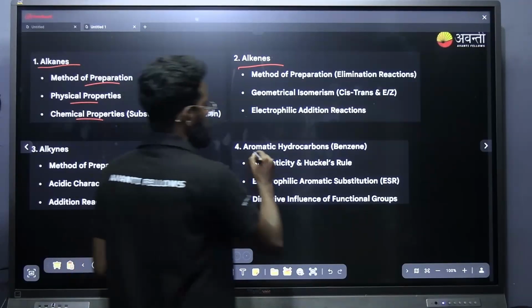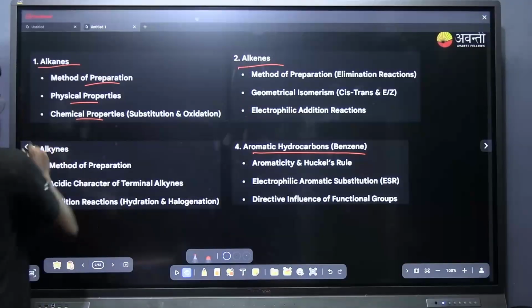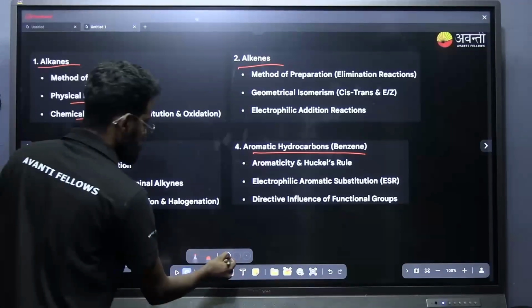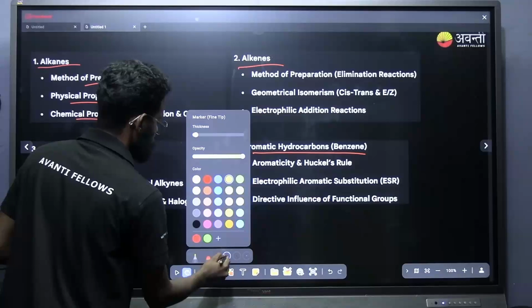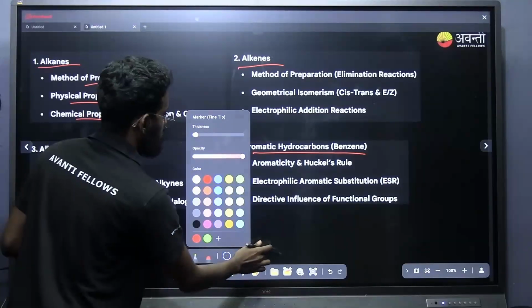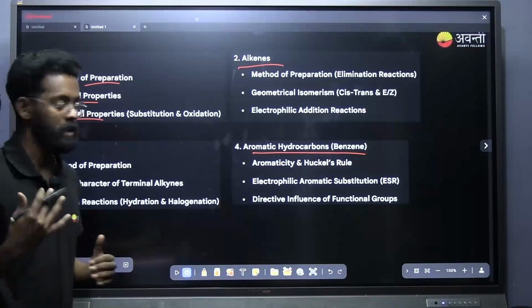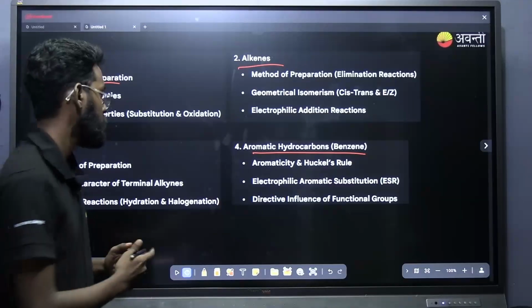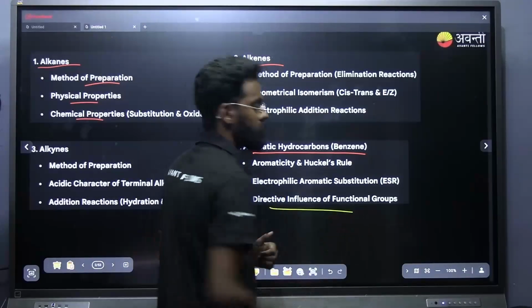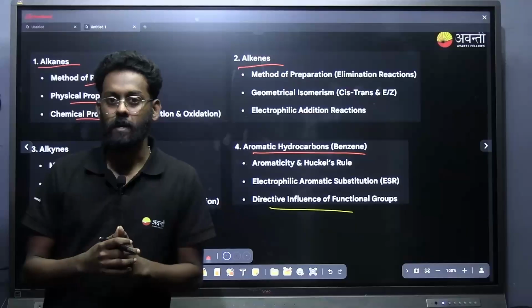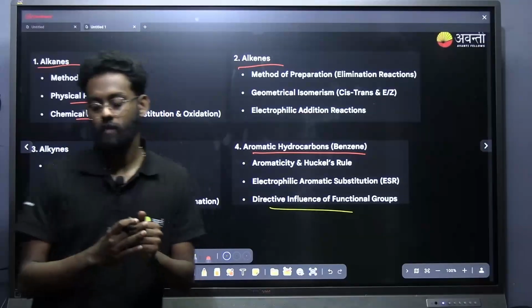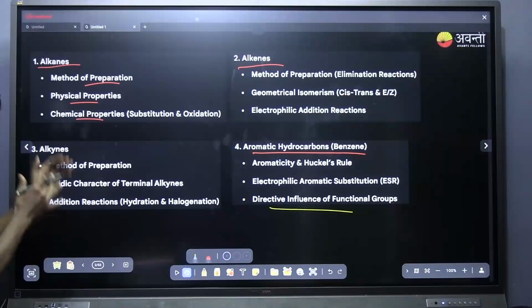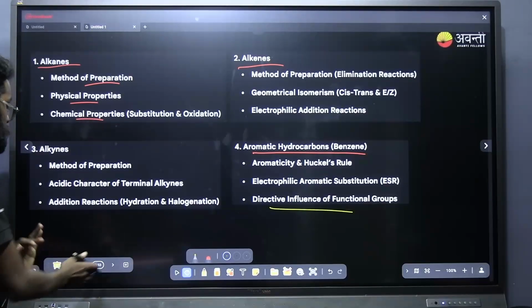Along with that we will also be discussing benzene: benzene aromaticity, electrophilic aromatic substitution of benzene, which is a very important one, and the directive influence of the functional group, that is meta-directing and ortho-para-directing. All these things we will be discussing in today's class. This is just a summary of what we are going to discuss.